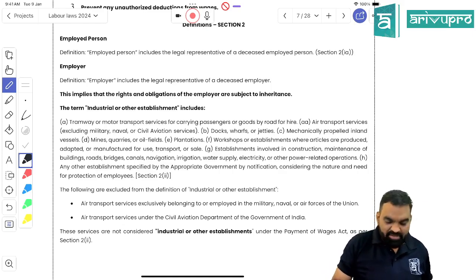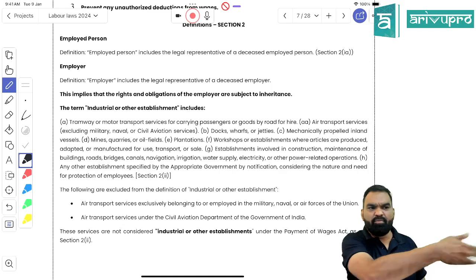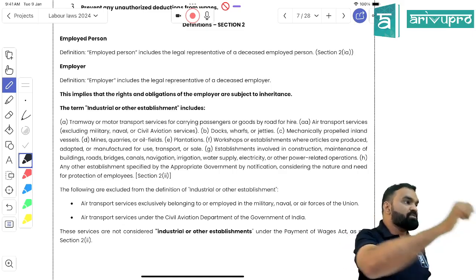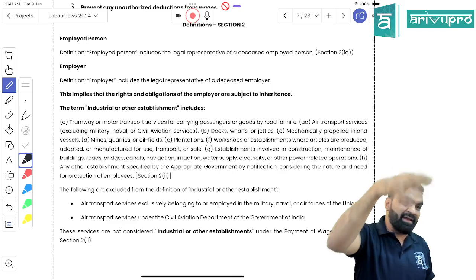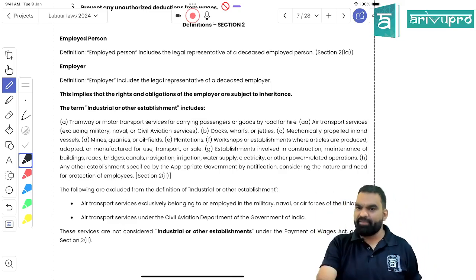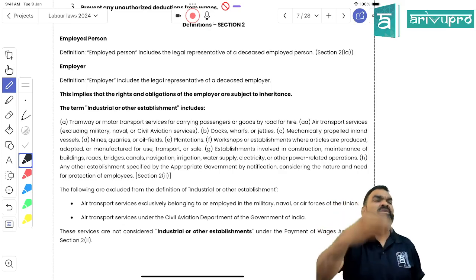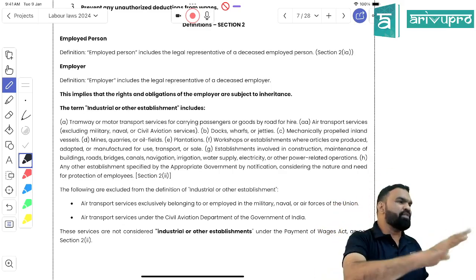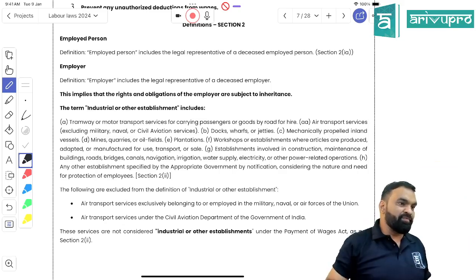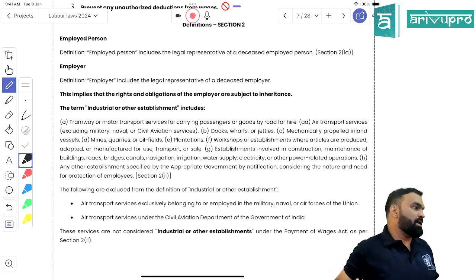Right? The manufacturing sector will come, because shipping would come under waterways, right? Now, what all workshops, that is manufacturing workshops. So, can I say that if you are owning a manufacturing organization which is into manufacturing of anything, whether it is textile or utensils or whatsoever you are manufacturing, chemical manufacturing industry, if you are into a manufacturing business, this act is going to be applied on you, right?